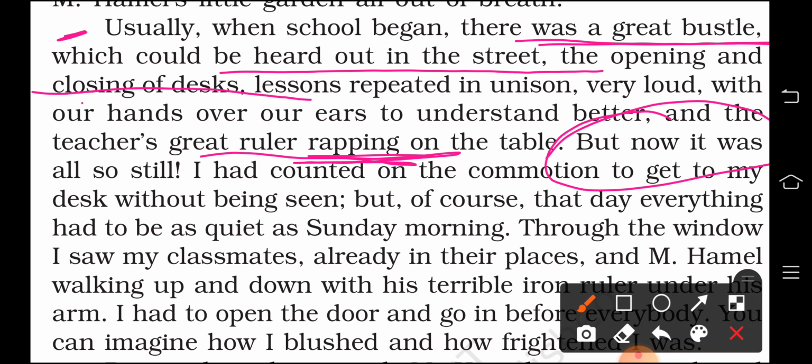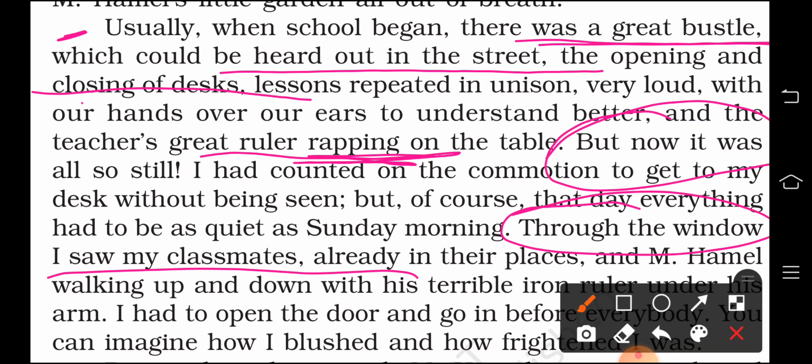As he usually did, because there was a lot of hustle and bustle, commotion, chaos in the classroom, he would silently go in and sit there. He wanted the same thing that day also, but he could not. Clear? Why does he say, through the window I saw my classmates already in their places?